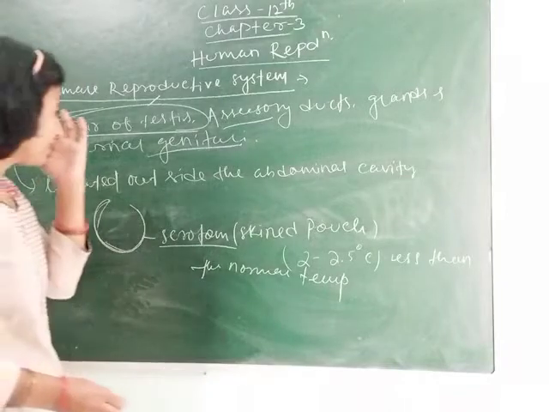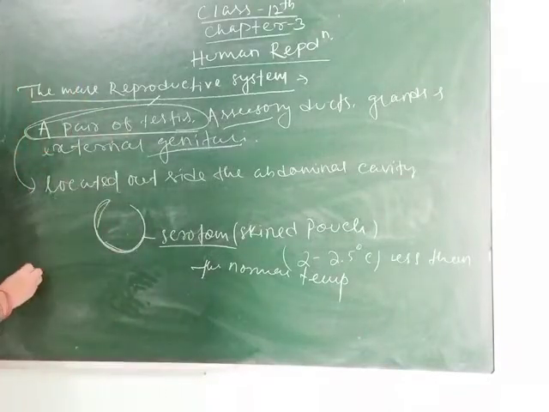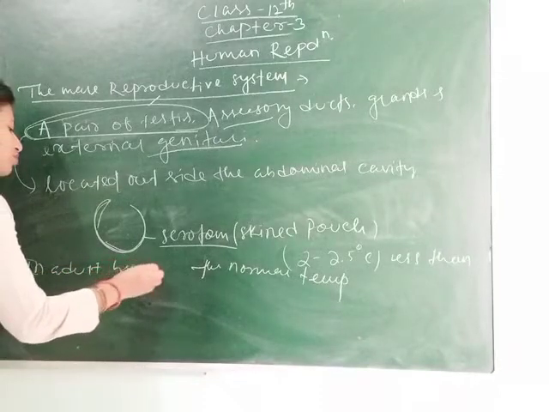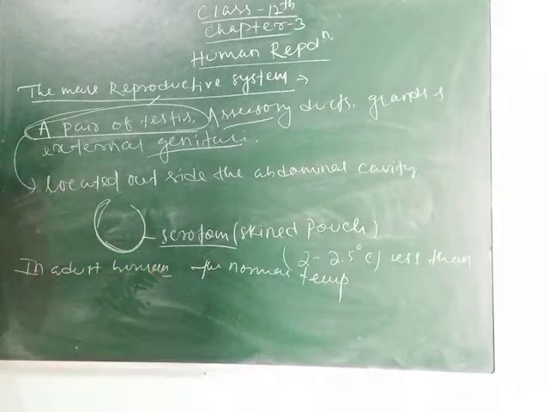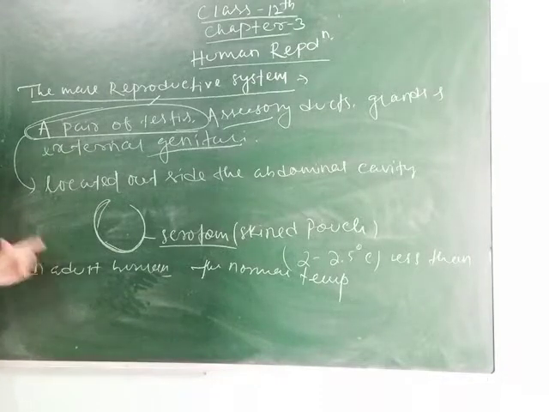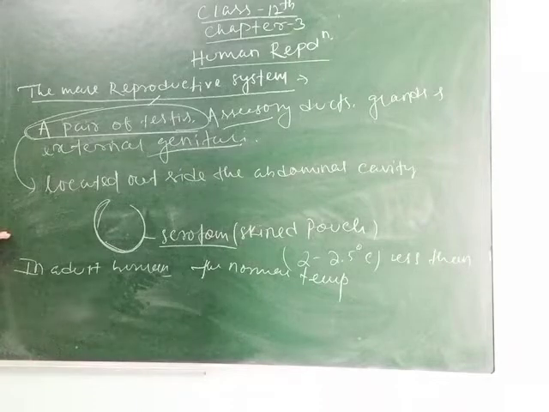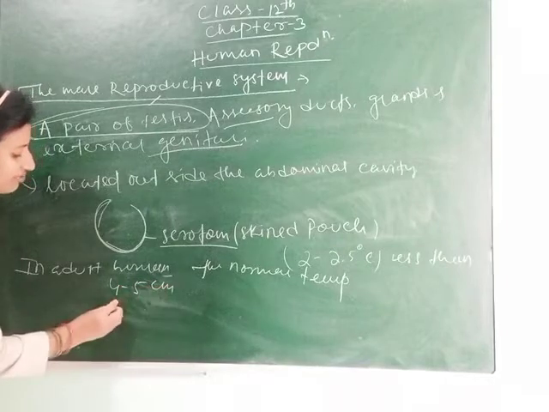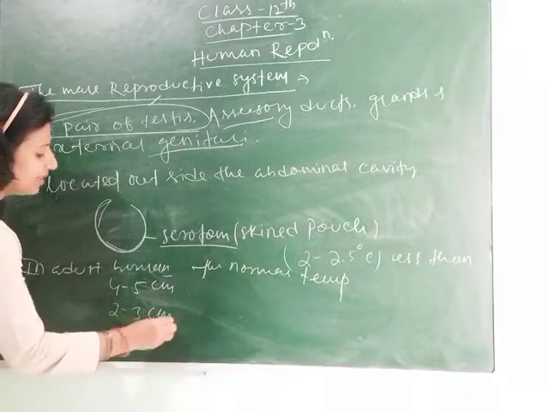In adult human beings, those who have crossed puberty, meaning physical maturation, the length of the testis is 4 to 5 centimeter, whereas the width is 2 to 3 centimeter.